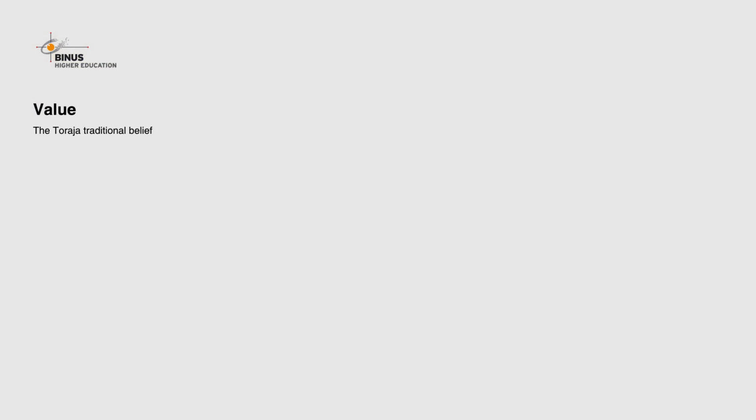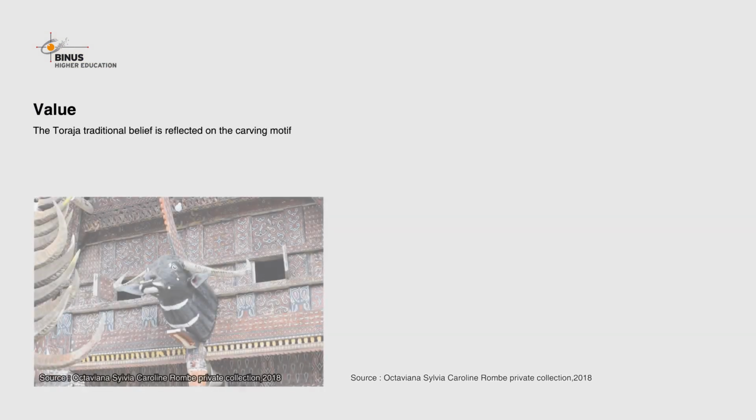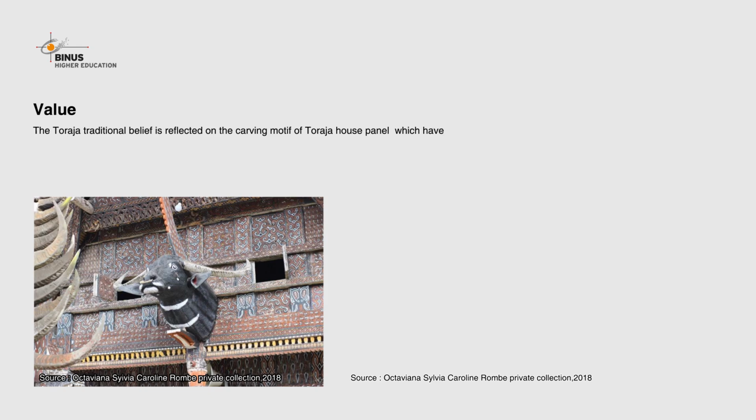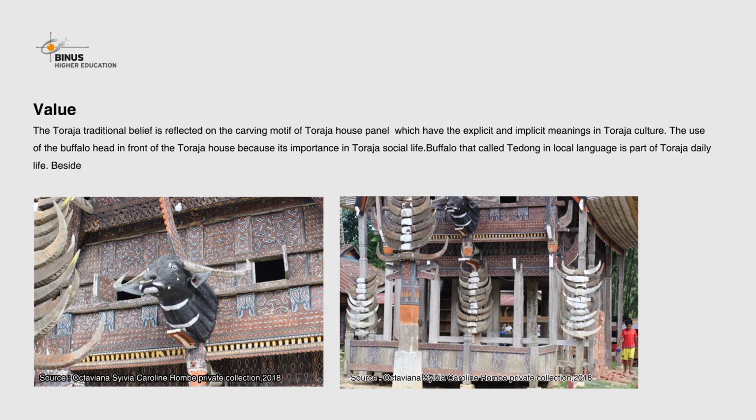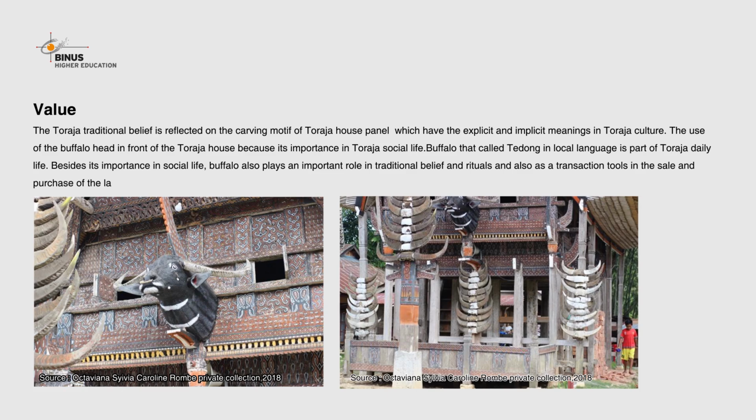The Toraja traditional belief is reflected in the carving motif of Toraja house panels, which have explicit and implicit meanings in Toraja culture. The use of the buffalo head in front of the Toraja house is because of its importance in Toraja social life. Buffalo, called tedong in the local language, is part of Toraja daily life. Besides its importance in social life, buffalo also plays an important role in traditional belief and rituals, and also as a transaction tool in the sale and purchase of land.